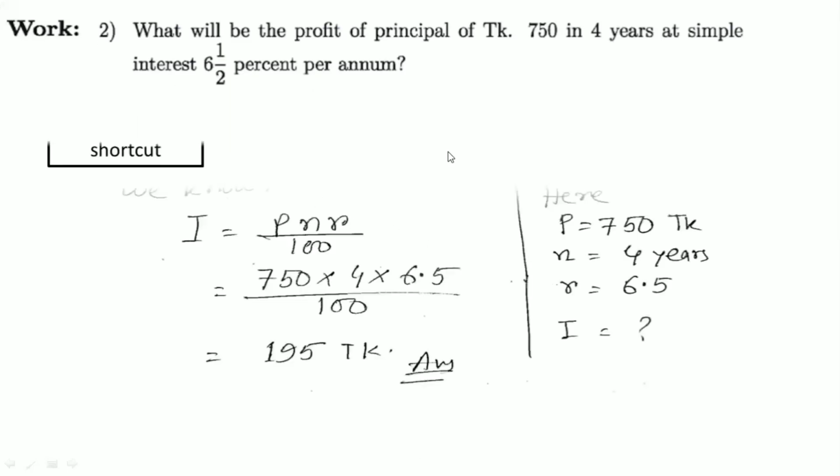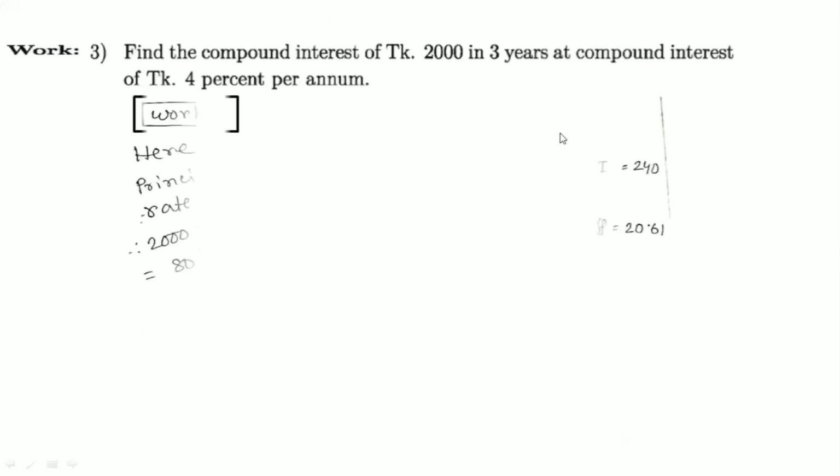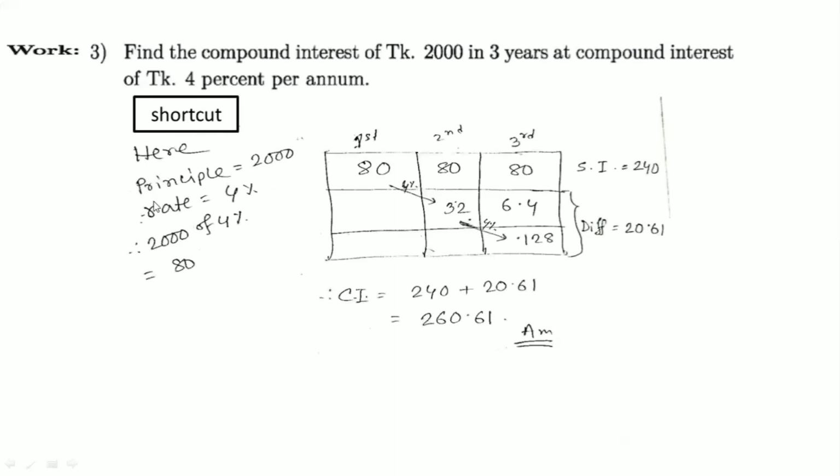Okay, so you may go this way, and you know I equals PNR by 100. Here PNR by 100 is given, and you may go like this way, and this math can go like this way. Here principal, rate, everything is given, 4%, 4%, and total is finally given.